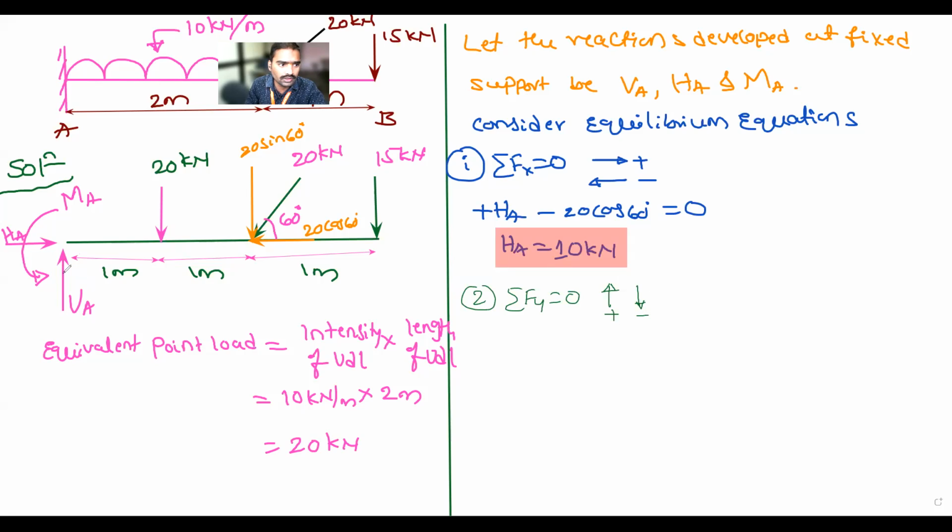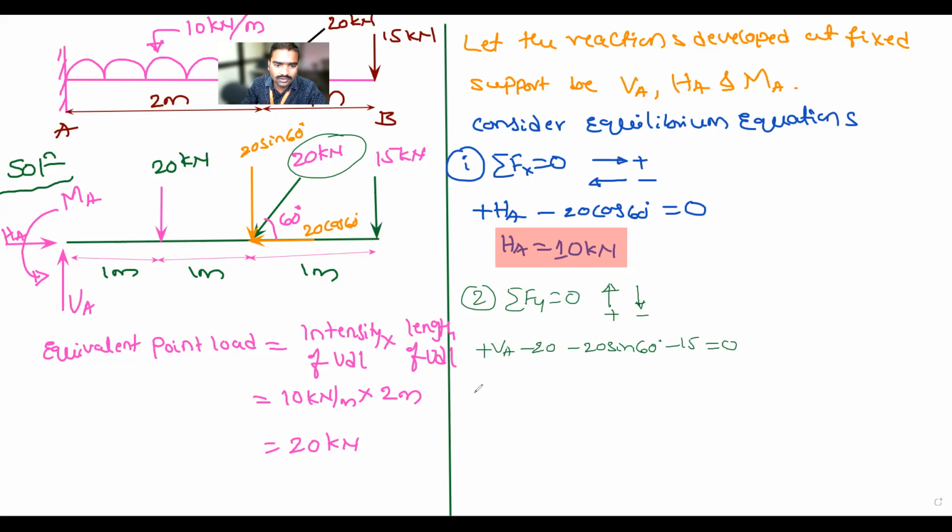First, I will start from point A. That is VA. VA is moving in the upward direction. Plus VA. Next, this 20 is moving downward, minus 20. Then minus 20 sin 60, downward. Is it necessary to consider this 20 kilonewton? No, sir. I am not supposed to consider it because I have already resolved it. Then next, minus 15 kilonewton, that is equal to 0.